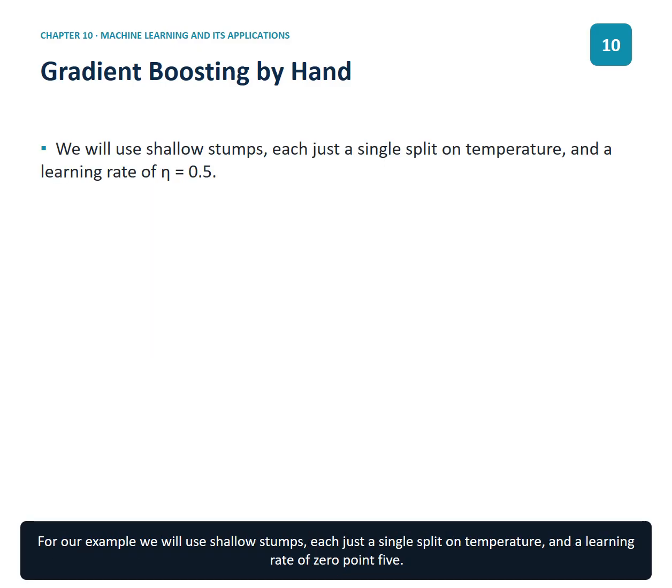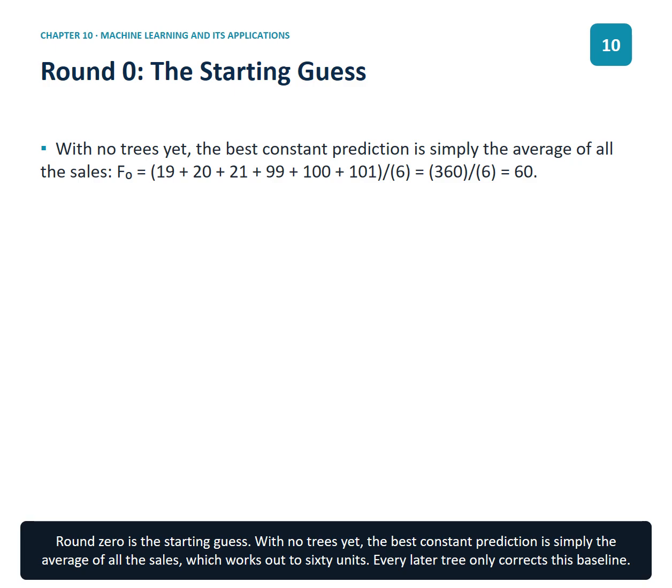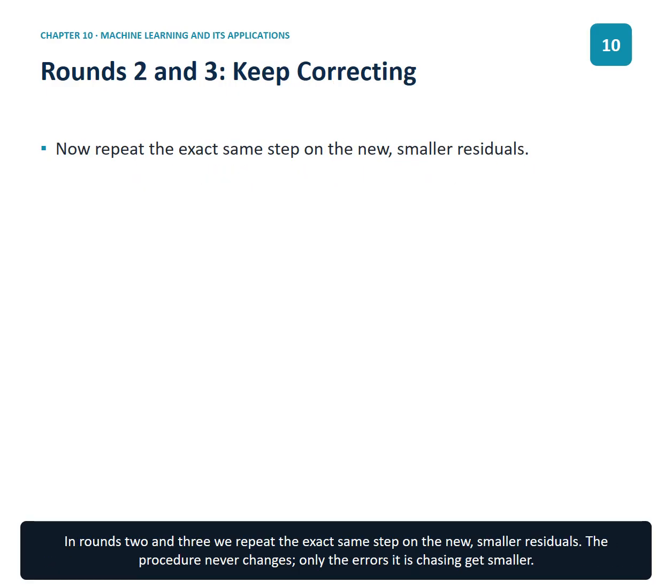For our example, we will use shallow stumps, each just a single split on temperature, and a learning rate of 0.5. Round 0 is the starting guess. With no trees yet, the best constant prediction is simply the average of all the sales, which works out to 60 units. Every later tree only corrects this baseline. In rounds 2 and 3, we repeat the exact same step on the new, smaller residuals. The procedure never changes, only the errors it is chasing get smaller.